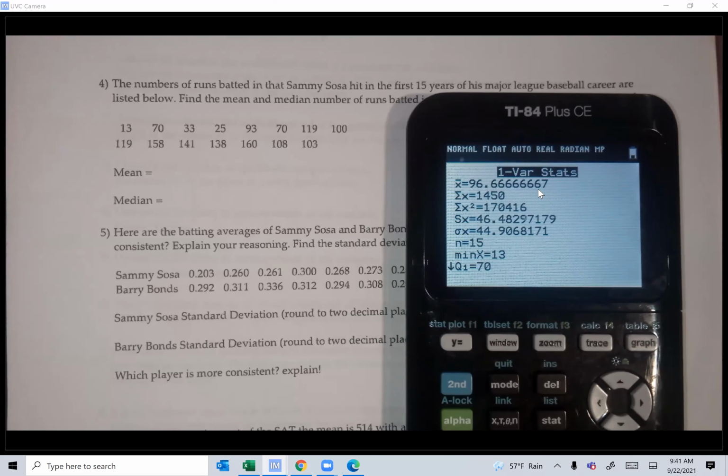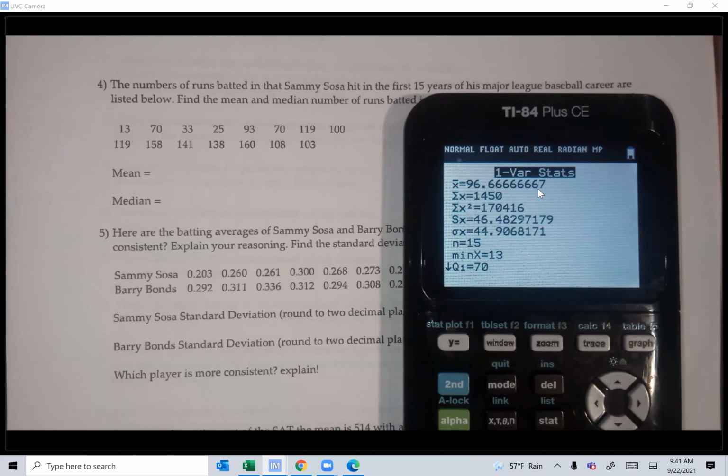Okay, can a student tell me what the mean is? What would be the mean? 96.67. Yep, 96.67. Okay, let's make sure we understand everything. So all he wants is the mean and the median, but let's see. S would be the sample standard deviation, guys. I know a student, Alessa, asked me earlier about the standard deviation. Here it is, right here, 46.48. That's the standard deviation.